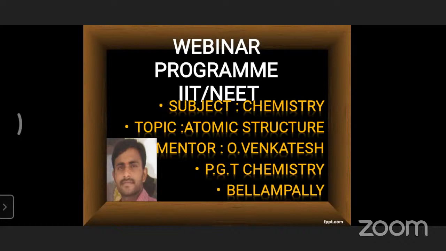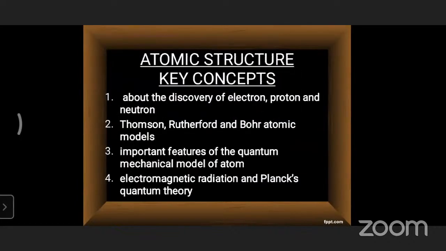Moreover, in most of the competitive examinations which are interrelated with intermediate, we can definitely expect questions from this lesson. So we have to give more priority to this lesson, especially the quantum numbers as well as transition states between the different energy levels. We can expect questions majorly from those topics in this lesson. Okay, children.